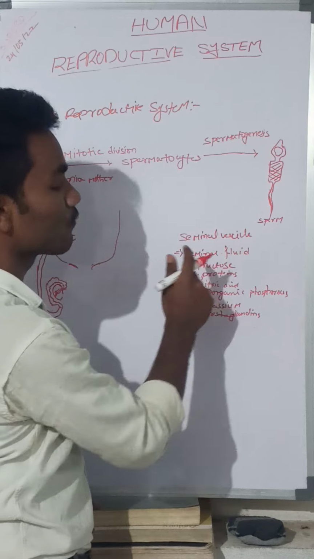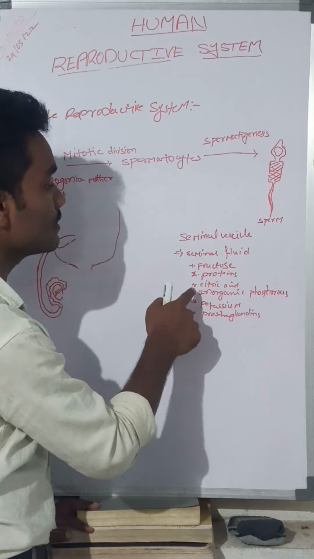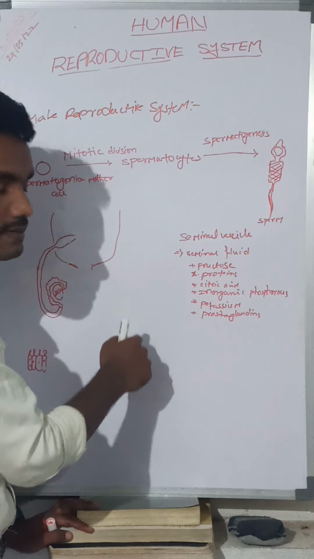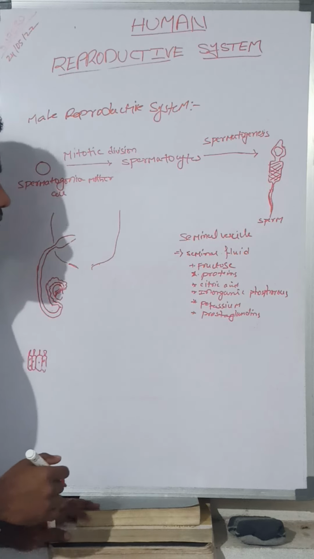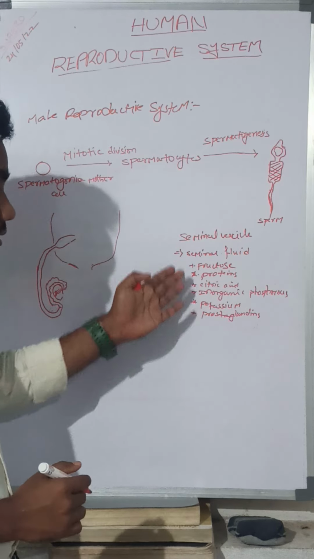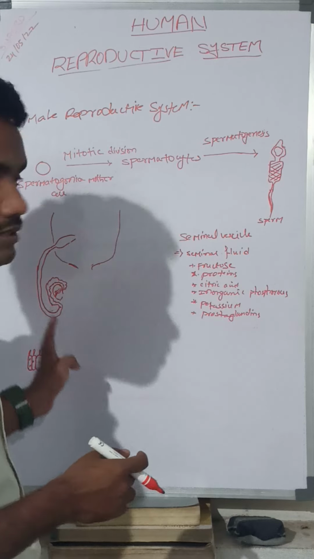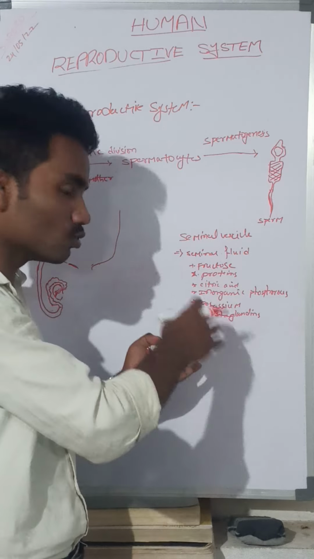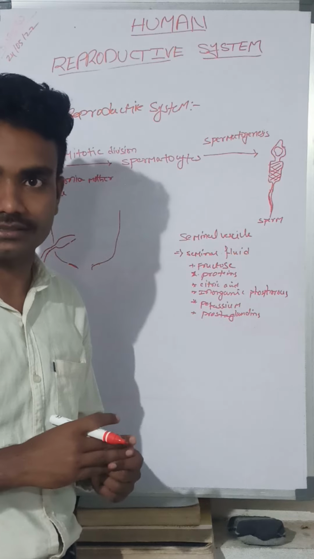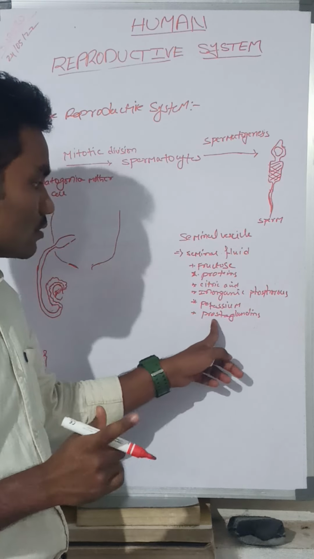This seminal fluid consists of fructose, proteins, citric acid, inorganic phosphorus, potassium, and prostaglandins. These are used as energy sources for the sperm. These are useful to the sperm as energy sources. And also the last one you can see here,